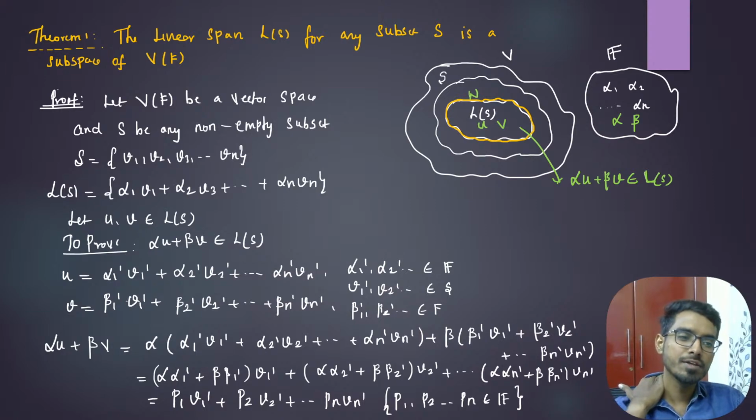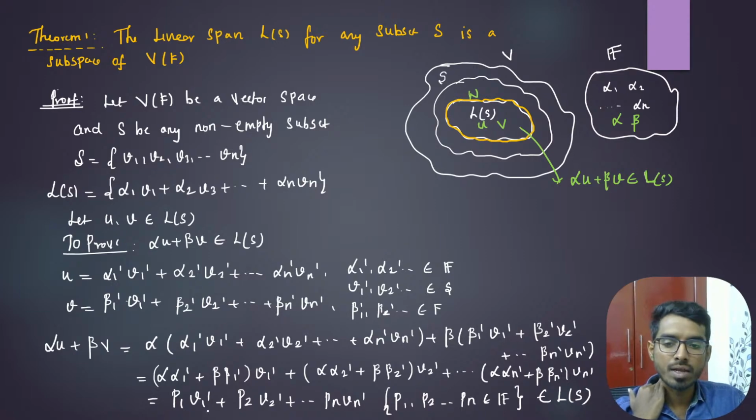Since it is a field, it is closed, so this element will also be in the field. Now this also belongs to L of S, because alpha u plus beta v can also be expressed as p1 v1 dash, p2 v2 dash, and so on.